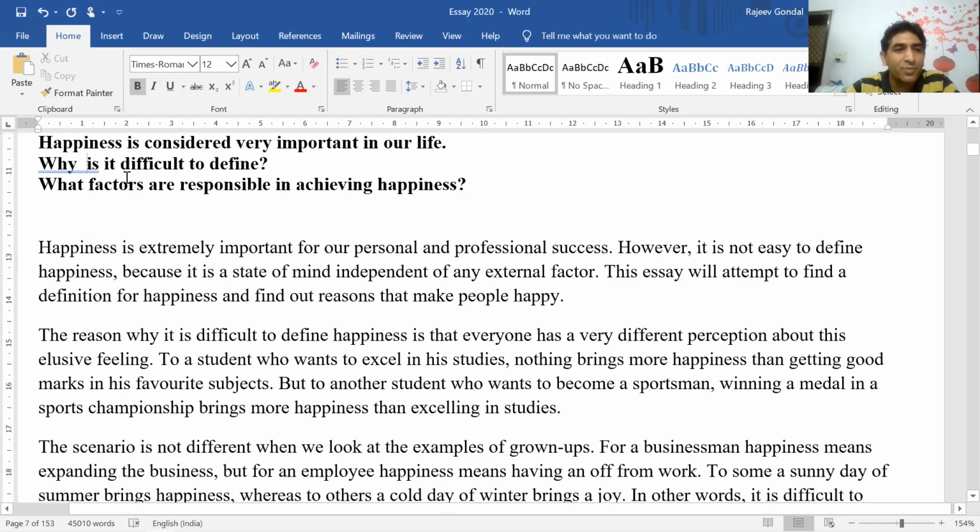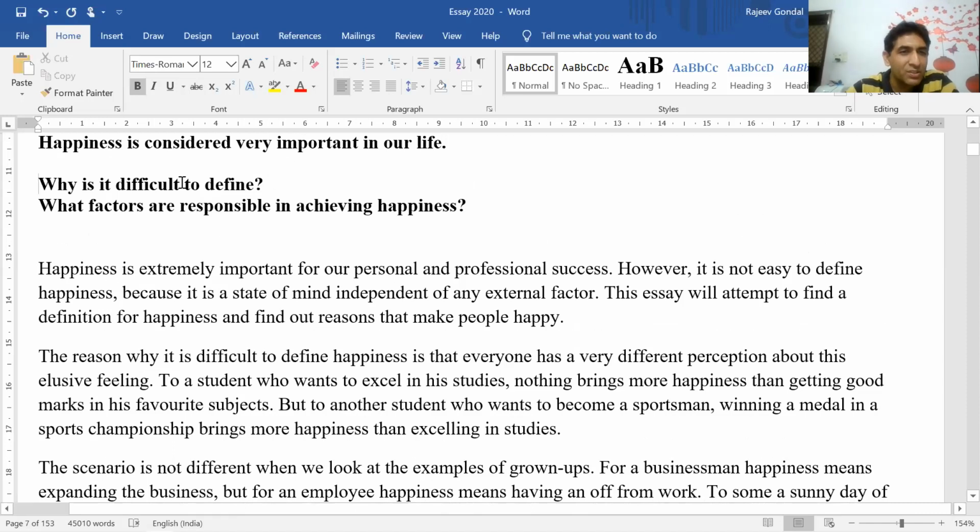So understanding the prompt is very important, and understanding which questions are there in the prompt. So the first sentence is the background information, and then there are two very clear questions in this essay. Why is it difficult to define happiness? So you are supposed to talk about why it is difficult to define, and then what factors affect happiness.